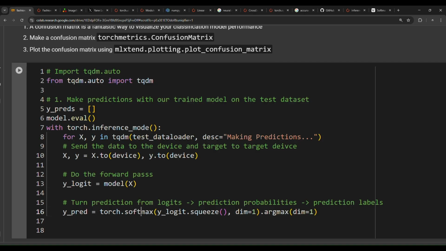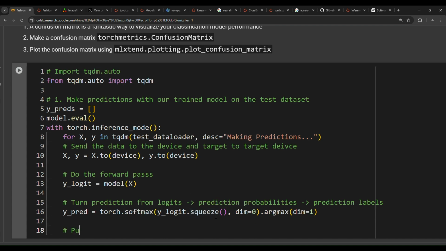Well, the softmax differs from the argmax in that we have to pass dimension here as 0. So we have to specify the dim as 0 for softmax, but the dimension as 1 for the argmax. That is the difference between the two functions.